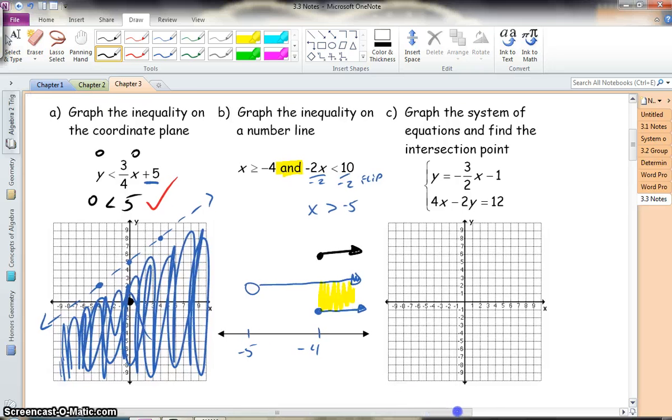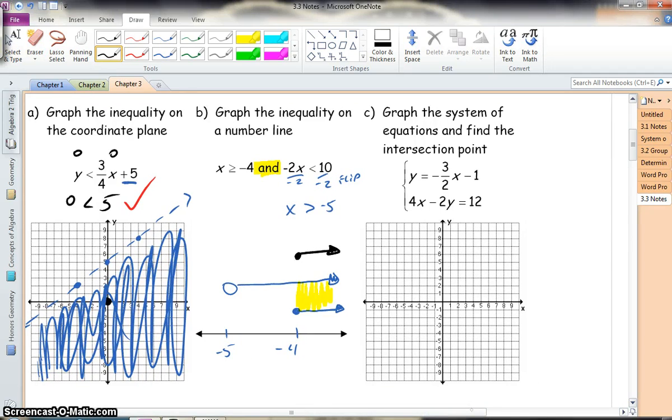All right, and then the last piece is what we've been doing this chapter, graphing the system of equations in order to find the solution. So where the graphs cross. So let's graph this first one here in blue. And it's already in slope-intercept form for me. So my starting point's negative 1. From there I go down 3 over 2. Down 3 over 2. And I'm going to put as many points of interest as I can. And there's my line.